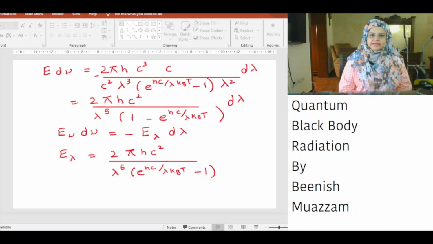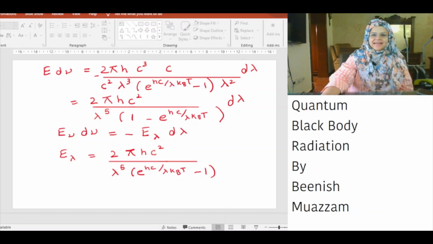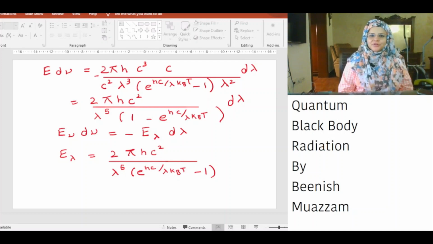E nu d nu is equal to minus E lambda d lambda. Therefore, E lambda is equal to 2 pi h c squared divided by lambda to the power 5 times (exponential hc over lambda kBT minus 1).